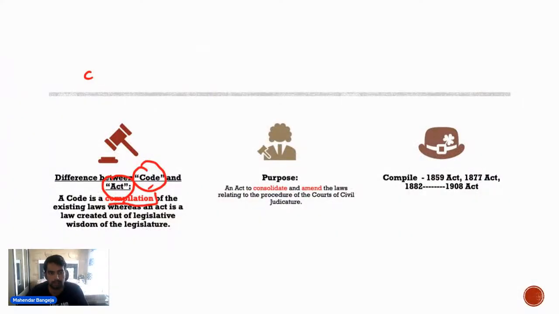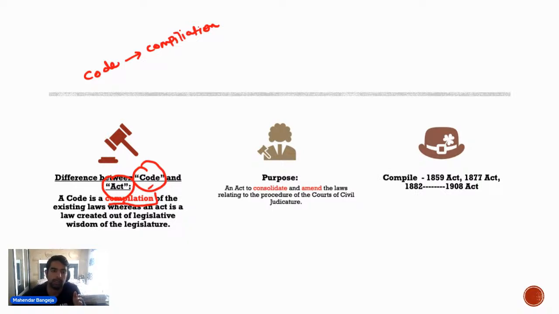It compiles all the acts which provided for civil procedure, and brings us one CPC.